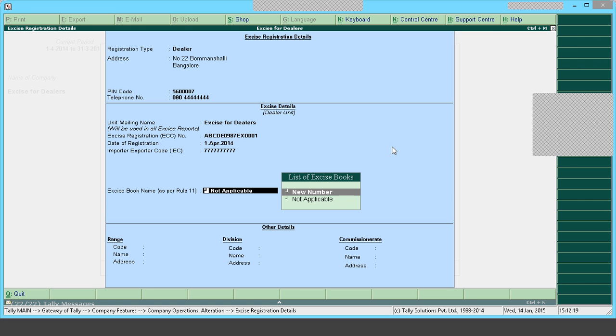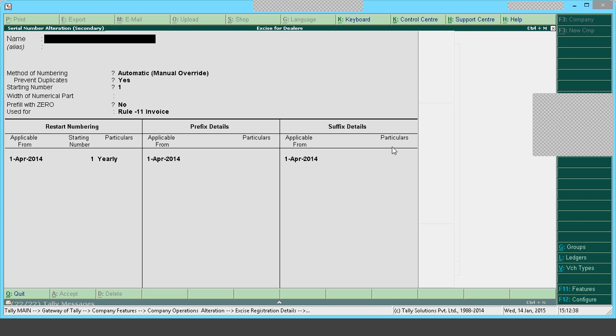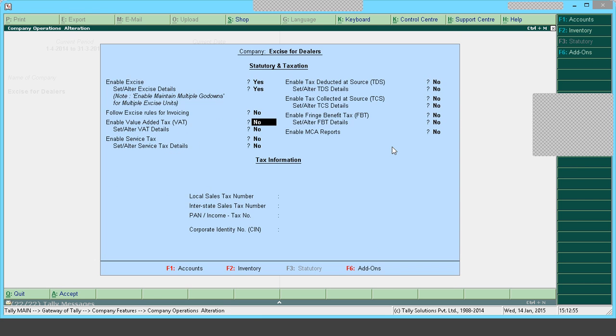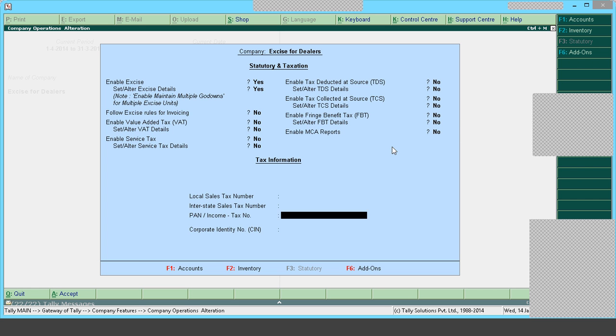So why is this required? When any excisable goods are moved from the warehouse or from the factory, that will be maintained in a register, which will be serially numbered. That book we can also create in Tally, wherein every sales transaction would be serially numbered with a specific excise serial number. So I'll create an excise book. I'll give the name as Book 1. You can specify the company's range, division, and commissionerate under which this particular excise registration is being taken. So I've enabled excise, and the excise book has now been created.